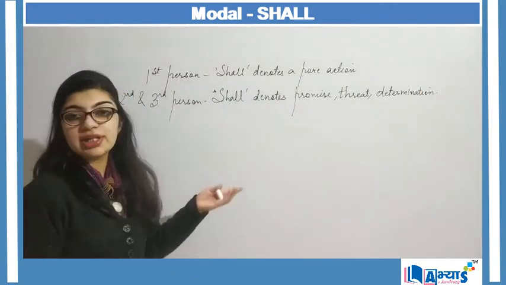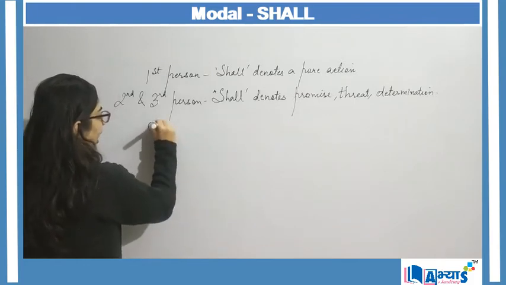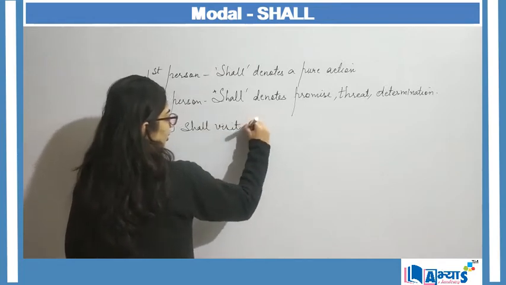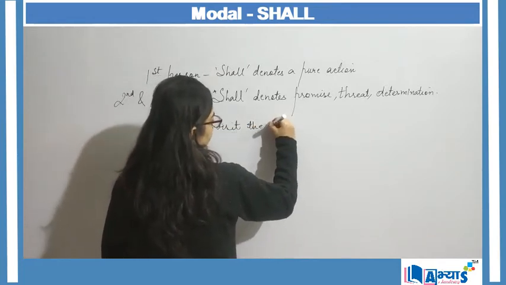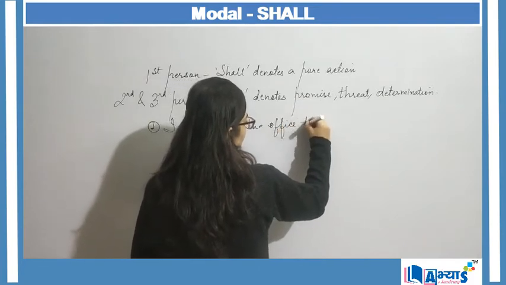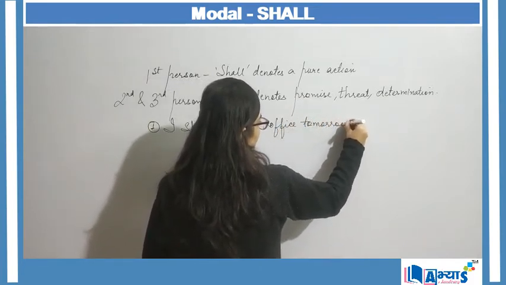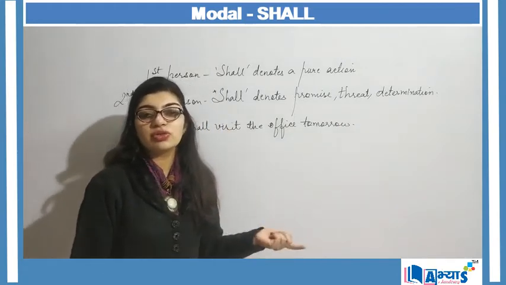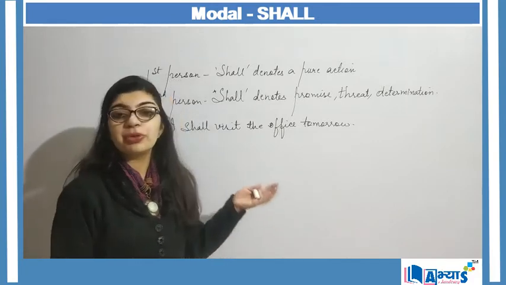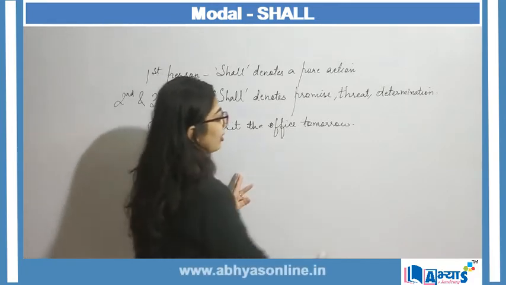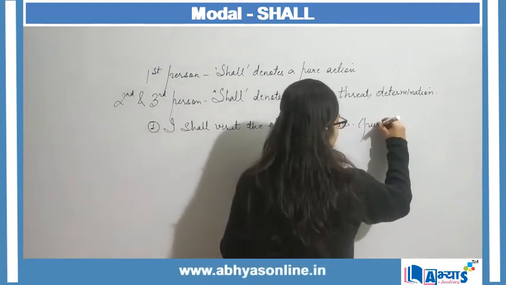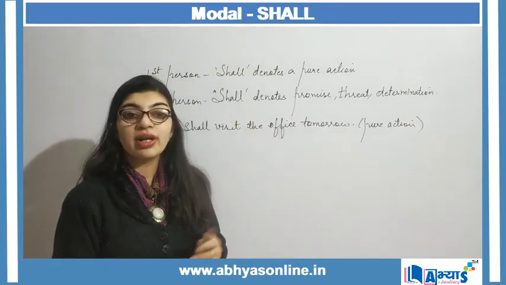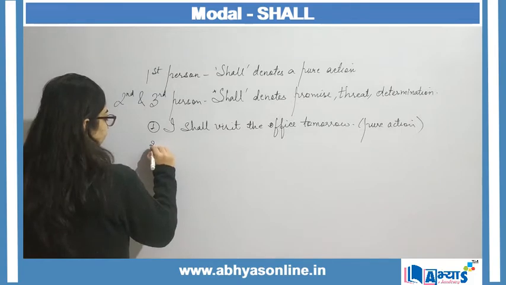So, an example of first person, I can say, I shall visit the office tomorrow. When I'm saying I shall visit the office tomorrow, that means that I'm planning to go to the office tomorrow. That is a pure action which is taking place.